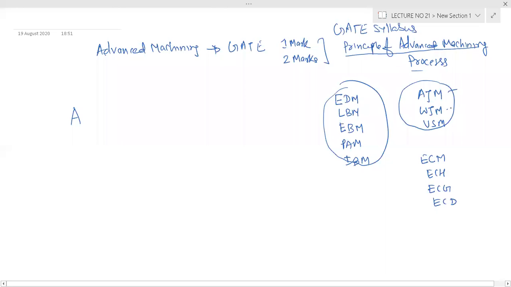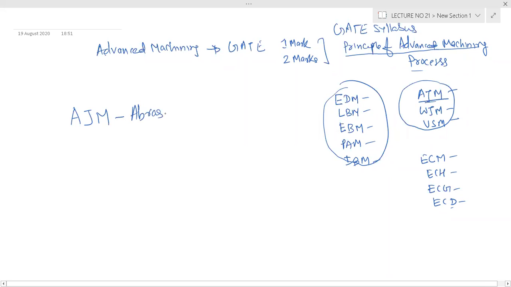Abrasive jet machining, water jet machining, ultrasonic machining, electric discharge machining, laser beam machining, electron beam machining, plasma arc machining, ion beam machining, electrochemical machining, electrochemical honing, electrochemical grinding, electrochemical deburring. So today we'll discuss abrasive jet machining, AJM, that stands for